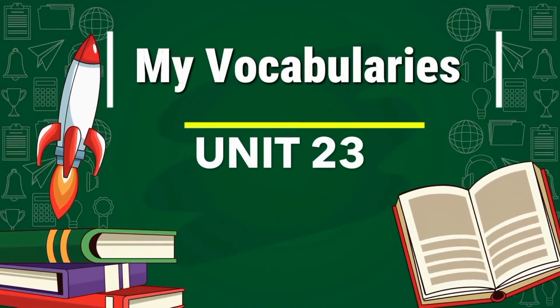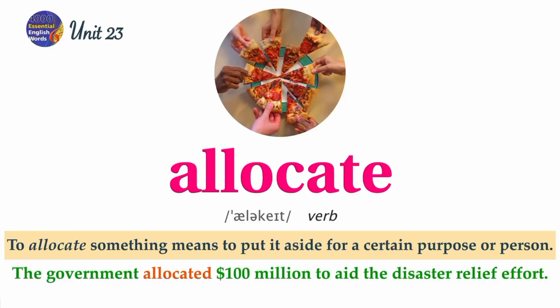Unit 23. Word list. Allocate. To allocate something means to put it aside for a certain purpose or person. The government allocated $100 million to aid the disaster relief effort.